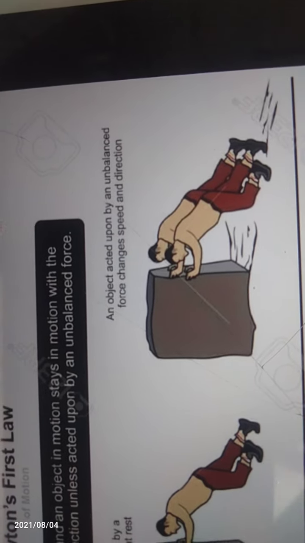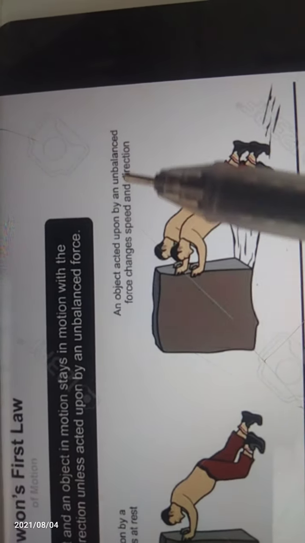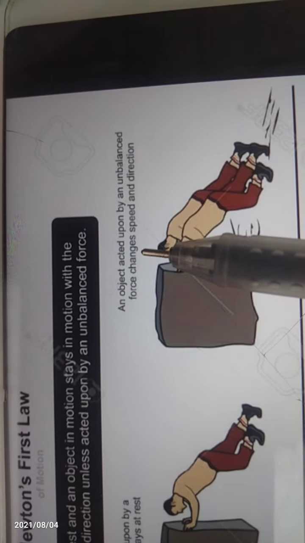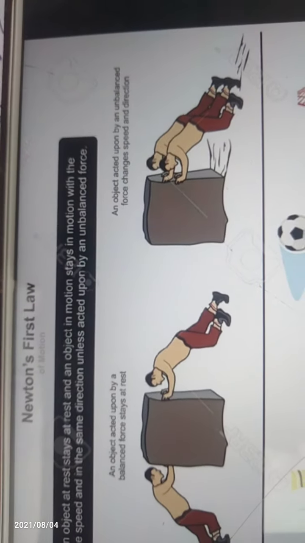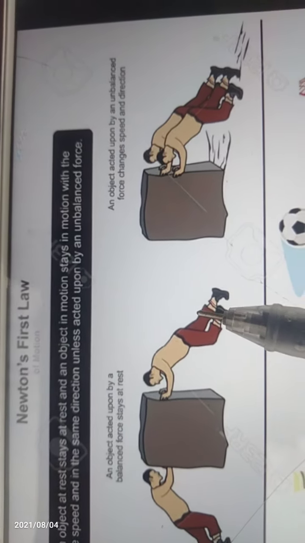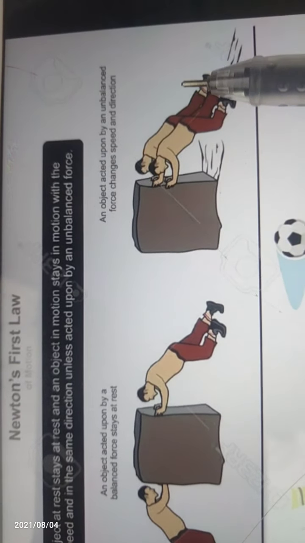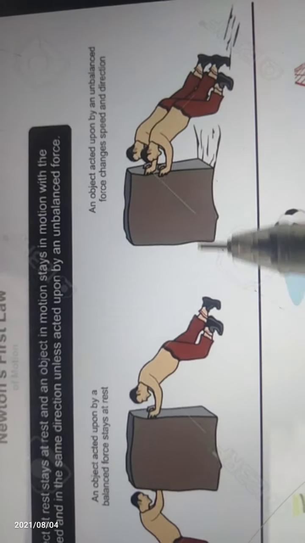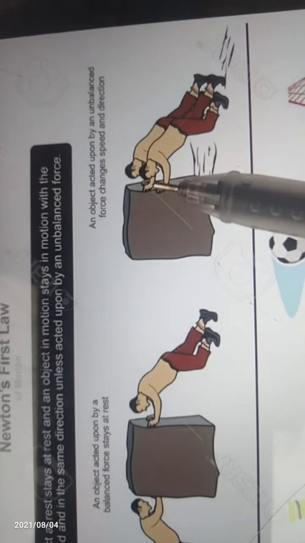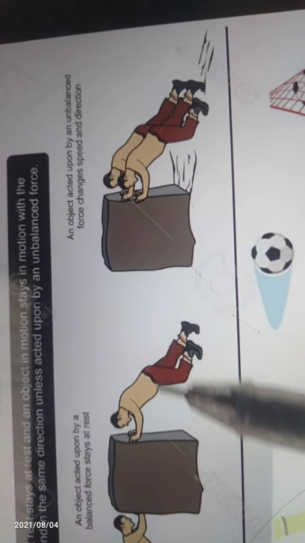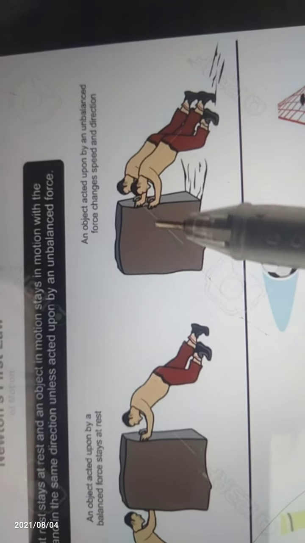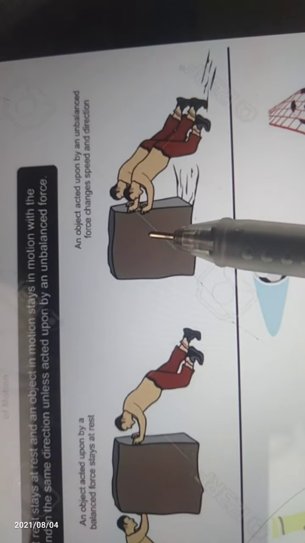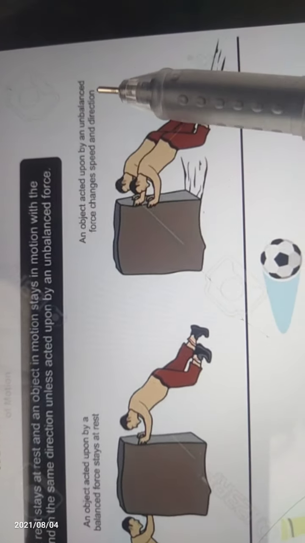What will happen here? In the next step, the object acted upon by the unbalanced force changes its speed and direction. The before person comes to the same side, so both persons apply the same force in the same direction, towards the right side. The motion of the object is possible, and the object changes its speed and direction.